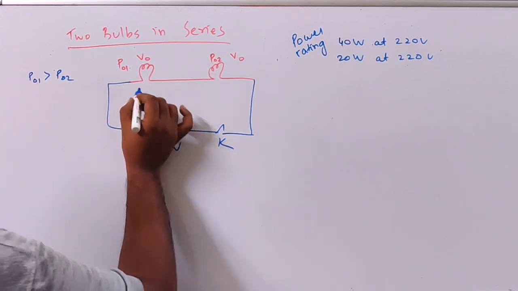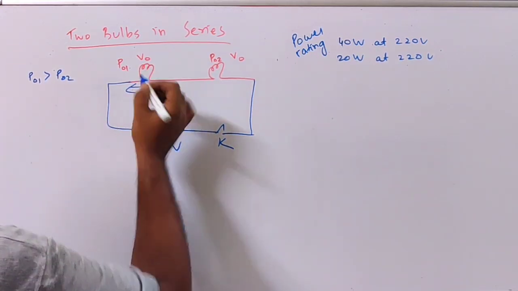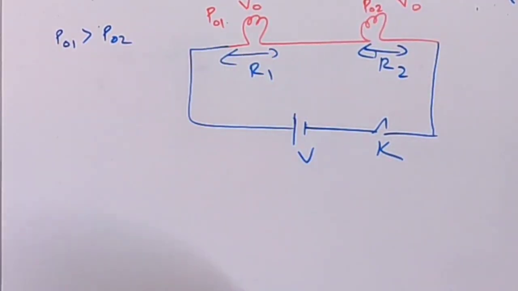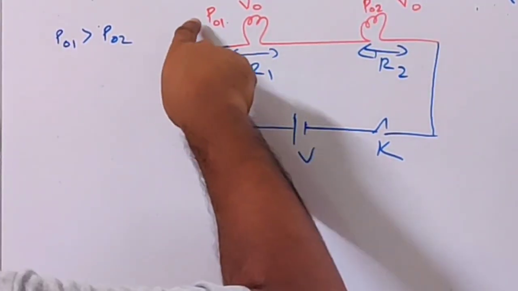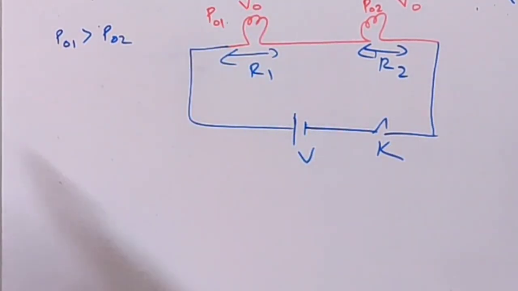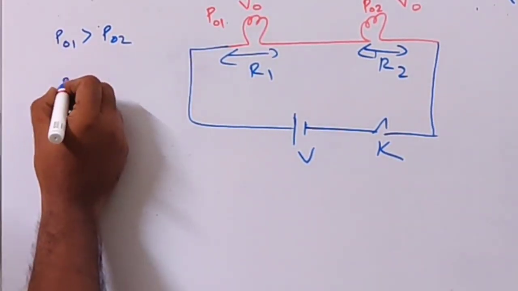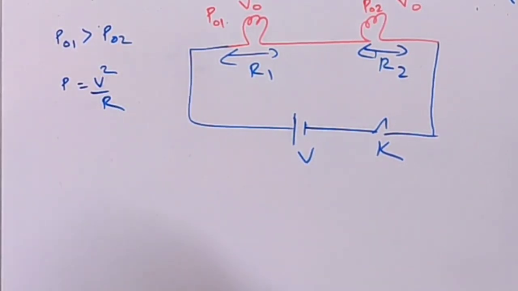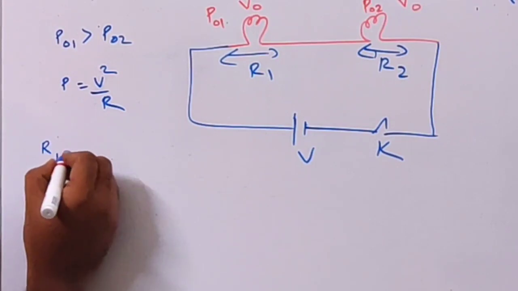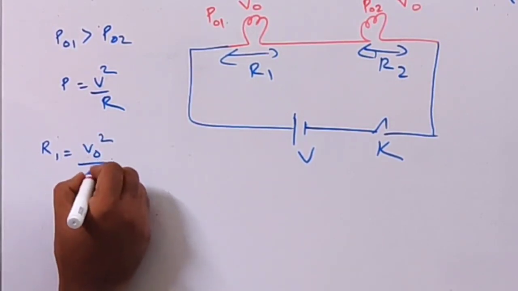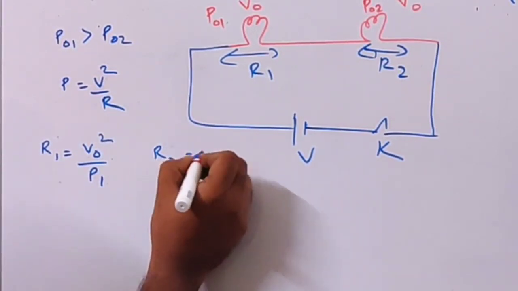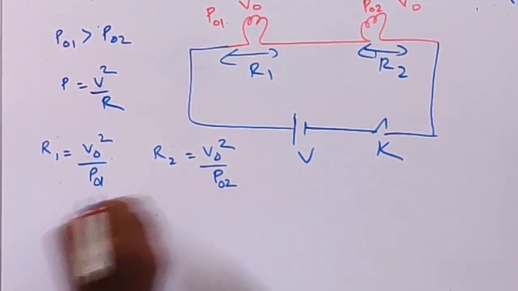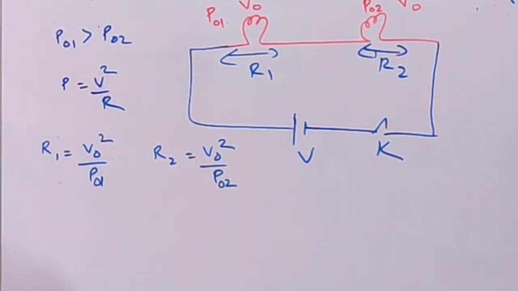Now suppose the bulb resistance here is R1 and this resistance is R2. This is the intrinsic property of the bulb, whose power is P01 at voltage V0. We have the relation P equal to V square by R. So I can write R1 is equal to V0 square by P01 and R2 is equal to V0 square by P02.